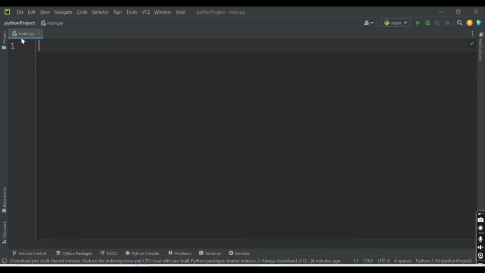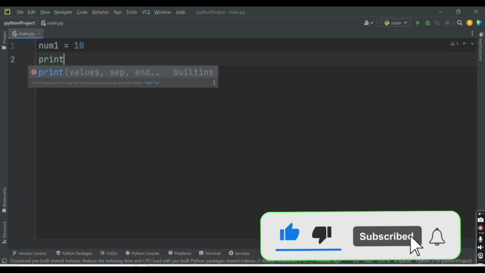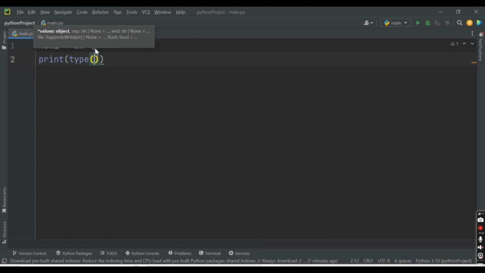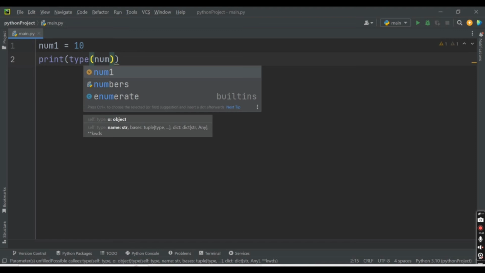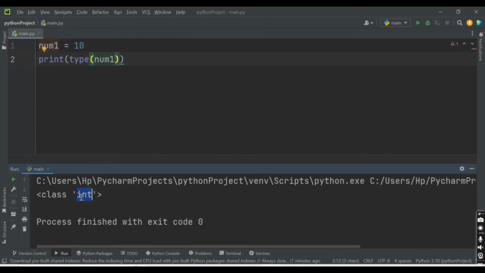This is my PyCharm editor. I have a file called main.py. Inside this file, we will declare one variable. Let's declare the variable name as num1 and provide an integer value, 10. So this 10 value is assigned to variable num1. If we try to check the type of num1, what will be the type here? We know how to check the type of a variable with the help of the type function. You need to write the type function and provide the name of the variable, which is num1 here. If I run this code, what will be the output? It will give me the integer data type.